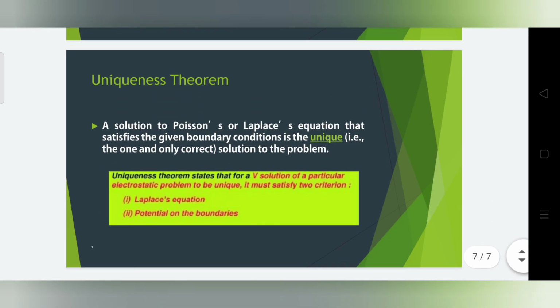And then the uniqueness theorem. A solution to Poisson's or Laplace equation that satisfies the given boundary condition is unique. That is, the only one correct solution to the problem. The uniqueness theorem states that for a solution V of a particular electrostatic problem to be unique, it must satisfy two criteria: Laplace or Poisson equation and the potential on the boundaries. Laplace equation is nothing but del squared V is equal to 0, and the Poisson equation is nothing but del squared V is equal to minus rho v divided by epsilon.